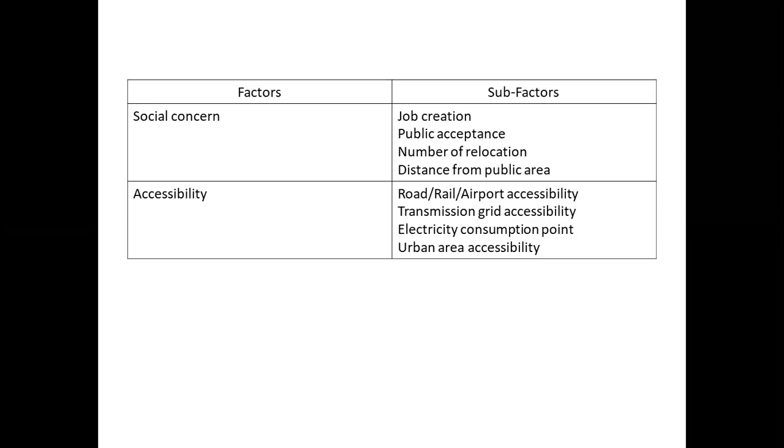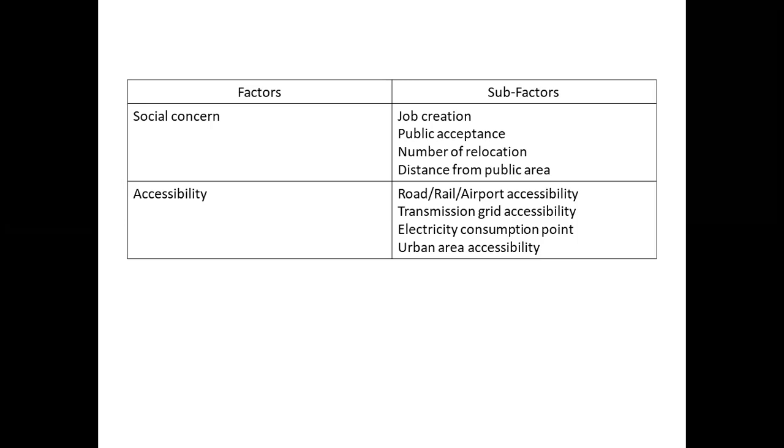Now, distance from the public area. See, to minimize the visual and noise effect of the power plant by increasing the distance through the use of surrounding land that provides visual and sound barriers. Sometimes it is known as buffer area, which refers to the land between the plant facility and adjacent property owners, especially residential property owners. So you have to select the site which has more buffer area.